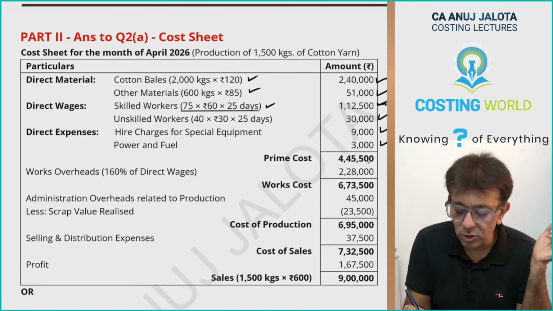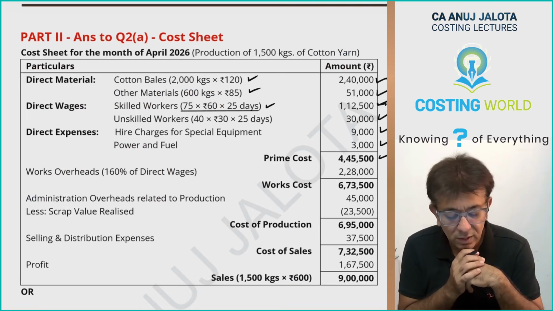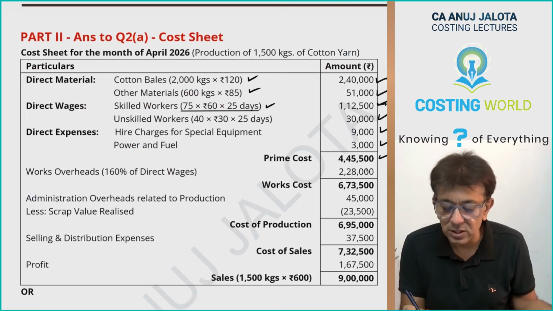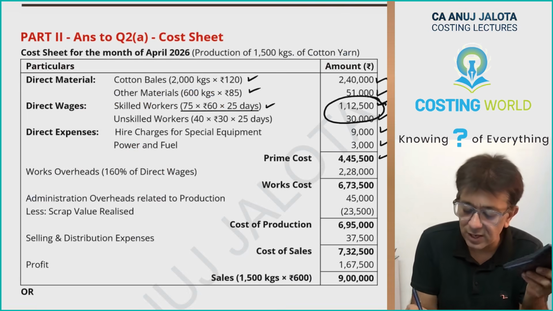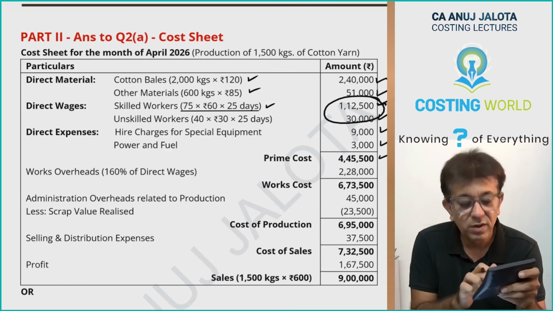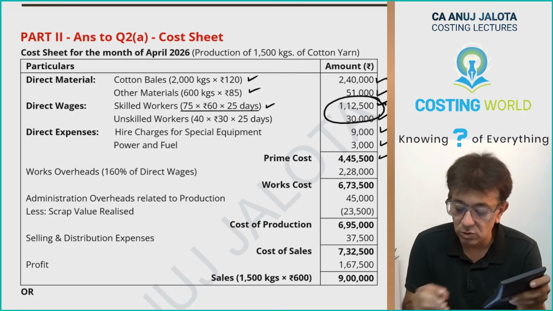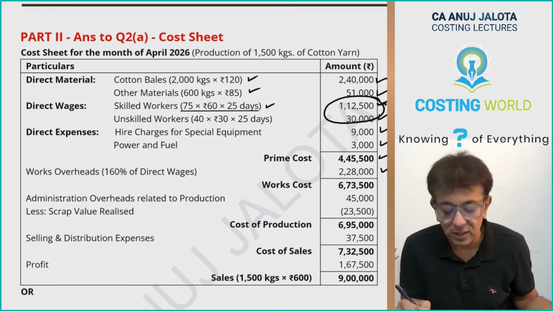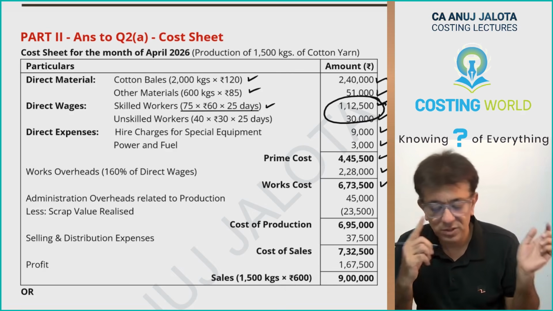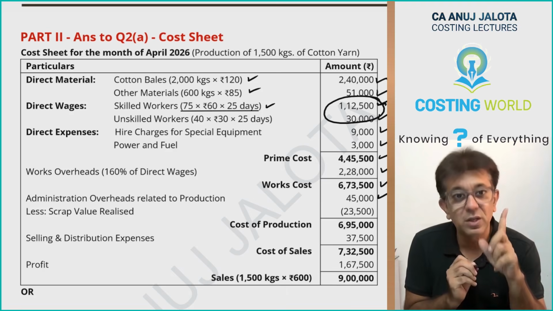Once you do that, I'll give you prime cost. Then works overheads 160% of direct wages. See, this is your direct wages. This is your direct wages. 112,500 plus 30,000, into 1.6. So therefore, this figure will be 2,28,000. This will give you works cost. Add admin related to production. Now see.